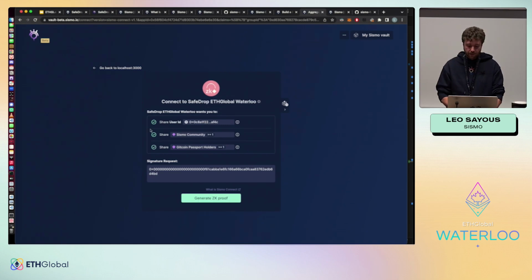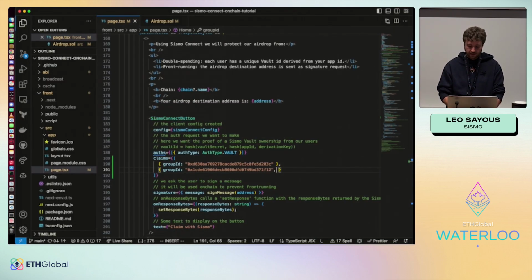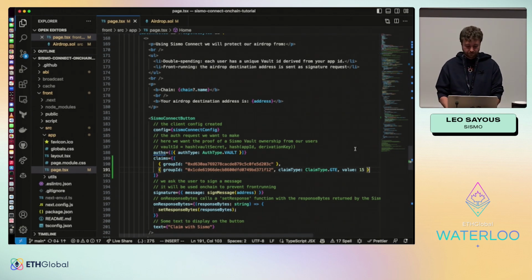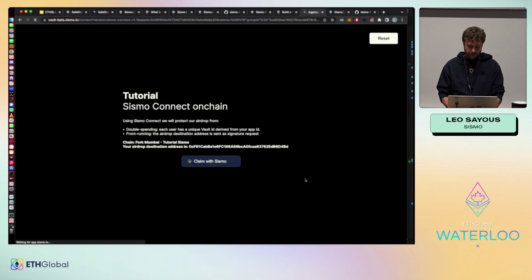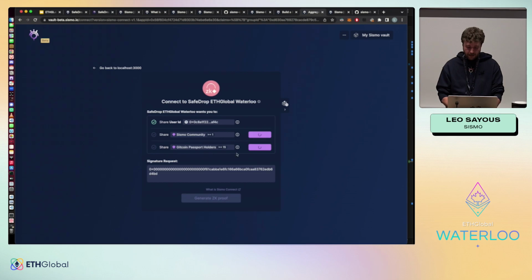Now we are pretty happy because we have our Vault ID, user ID, our Sismo community, and the Gitcoin passport. Here we are only sharing that we have more than one. So we want to request only more than 15 for Sybil-resistance. So we can just, in our request, add claim type. Okay, so GitHub Copilot does it for me. It's nice. Greater than or equal to 15. Okay, I go back, do it again. And now we are good.